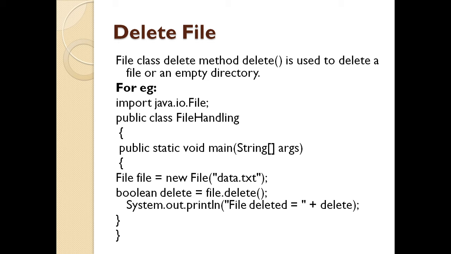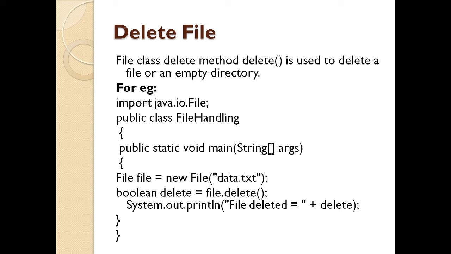You have to first import the file IO package, the file handling, IO exceptions. Then you create a class file handling. You call the main method. You create an object of the new file, and the data.txt which you have created, if I want to delete it, I write boolean delete equal to file.delete. Boolean is going to give me a return type. If the file is deleted successfully, it will return true, else it is going to throw an exception, file not deleted. And if the process is successful, I want to give a user a message, so I say system.println file deleted, and it will show you the file which is deleted.